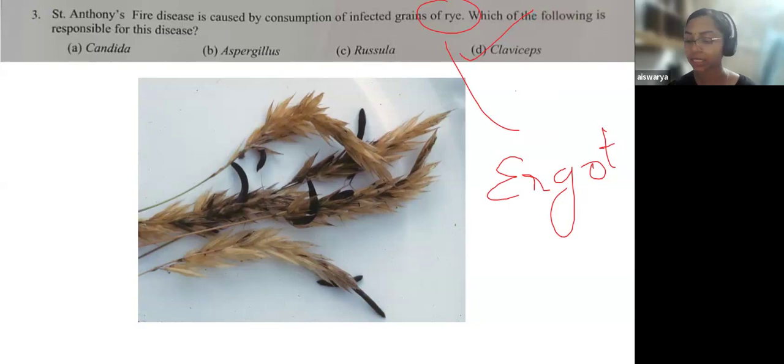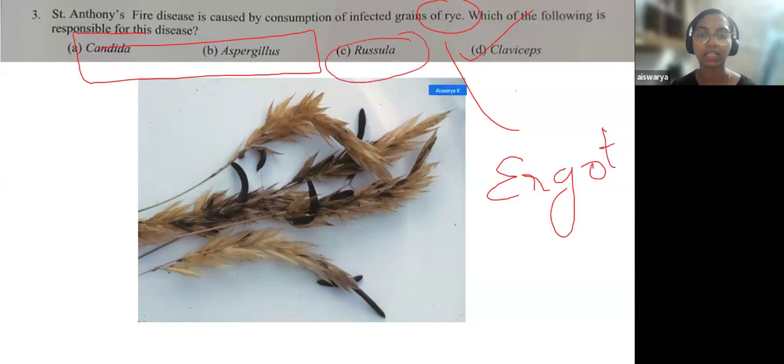Otherwise, how can you find out the answer? See, you have learned about Candida and Aspergillus, and you know that both cause infection in humans, like candidiasis and aspergillosis. So both of the fungi cause diseases in human beings. Here it is asked about infected grain of rye. So it is Claviceps, and Rosella is actually a group of mushroom. Some of them are edible, while others are not. So the answer for the third question is Claviceps.